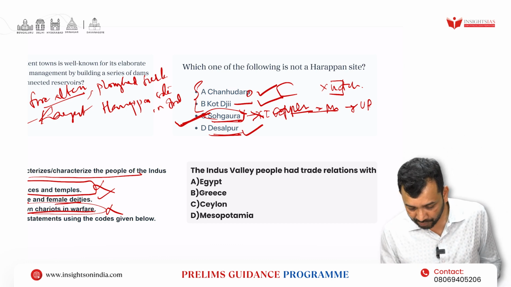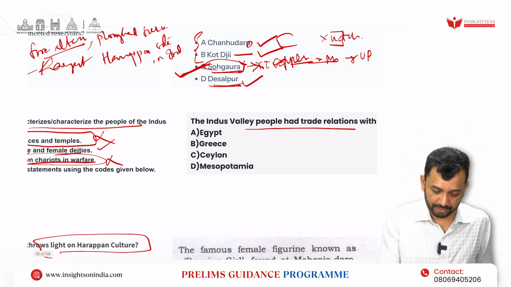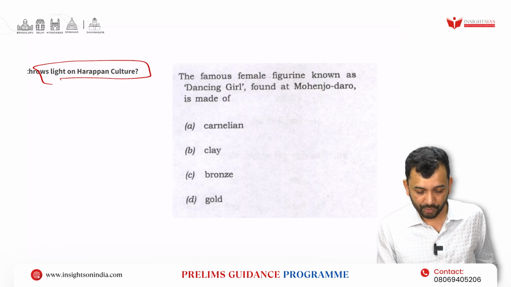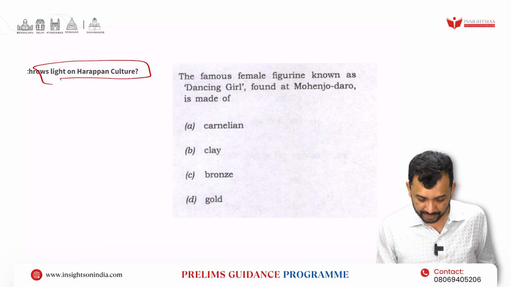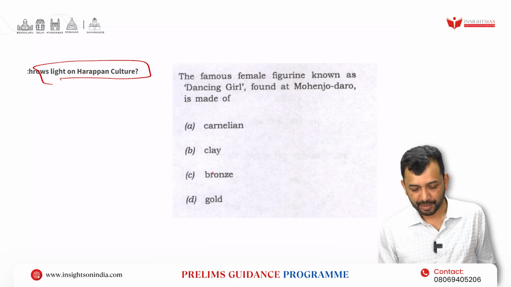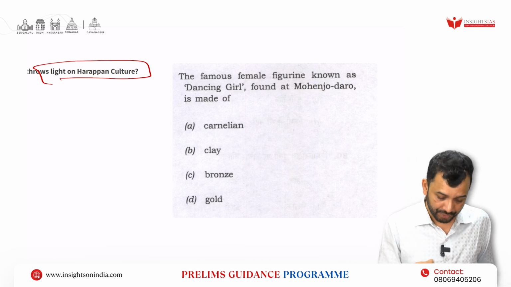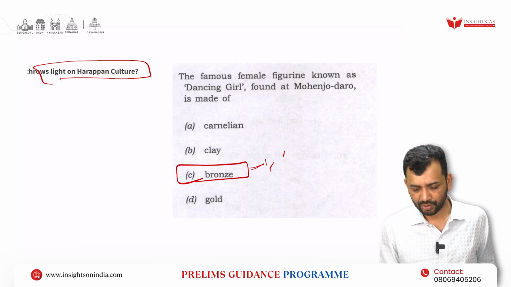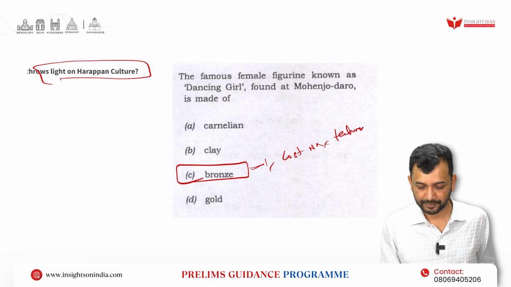Again, the Indus Valley population had trade relations. The next question: the famous female figurine known as the dancing girl found at Mohenjo-daro is made of, right, carnelian, clay, bronze, and gold? As it is famously known as the bronze dancing girl, right, done through lost wax technology, right.